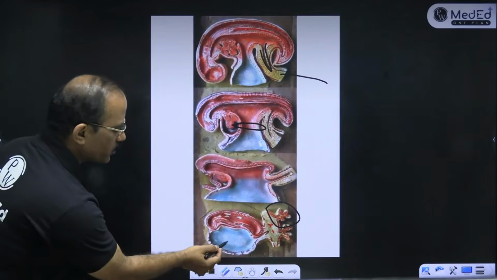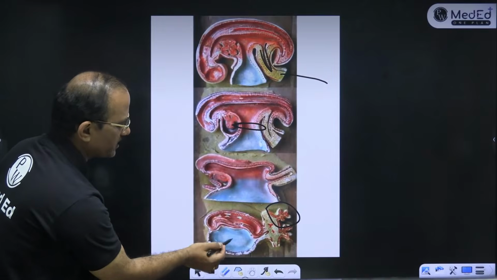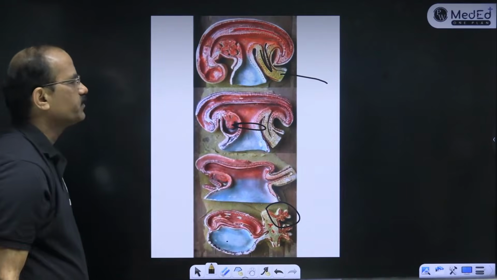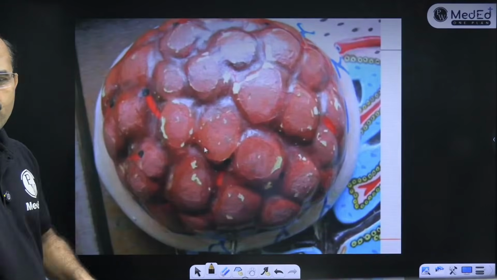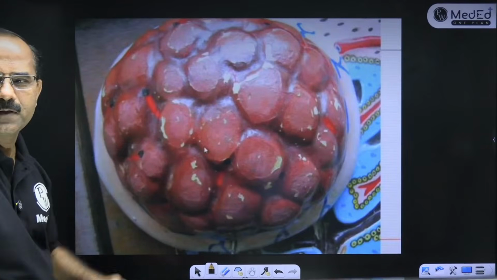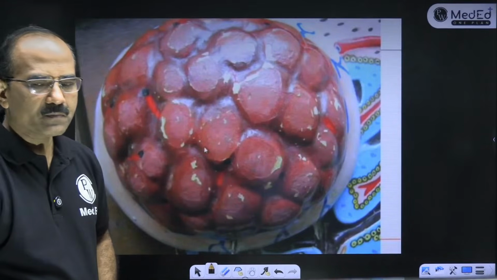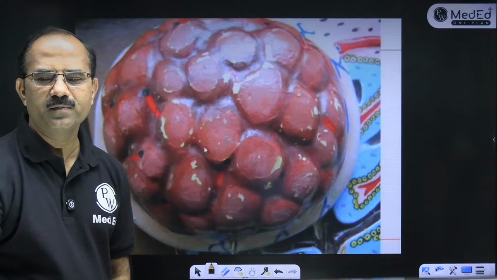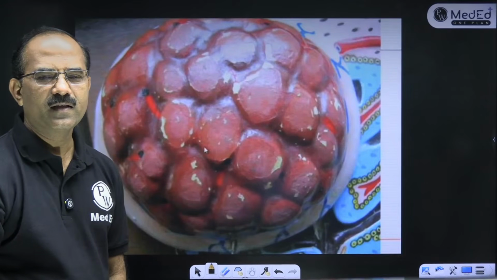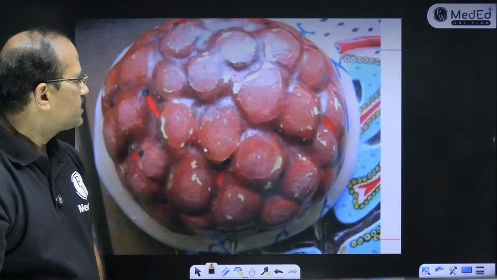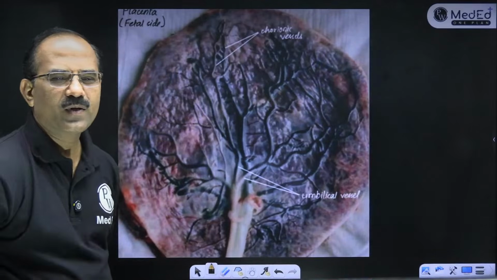So this is the yolk sac. That's an amniotic cavity. Yolk sac, amniotic cavity. Fine. What is this? What do you think this is? Come on children, answer now. Just answer. What do you think is this and what do you think is this? Come on, answer this.